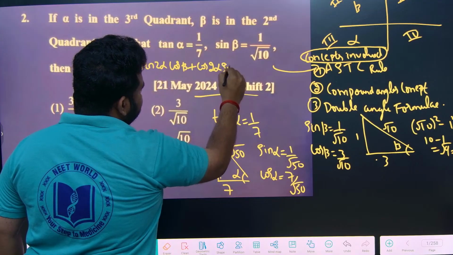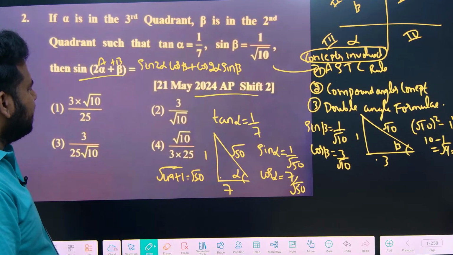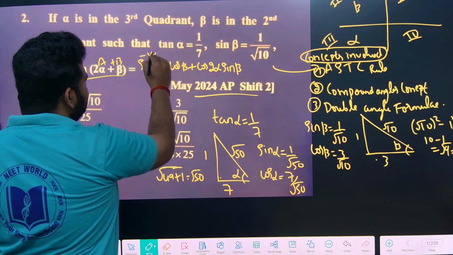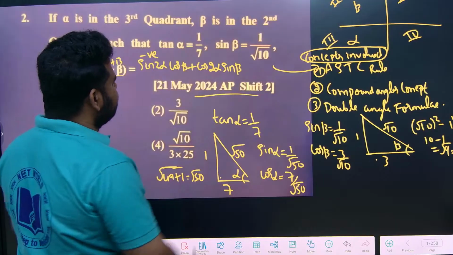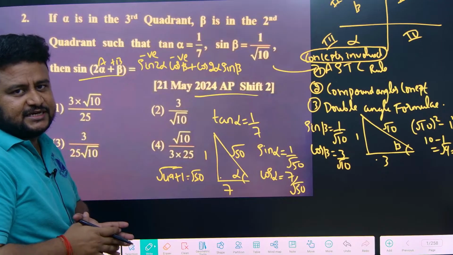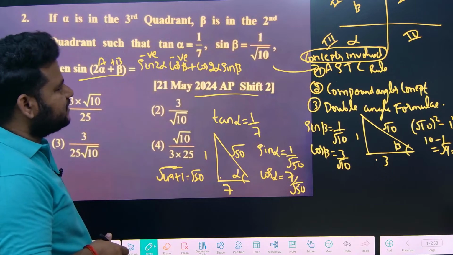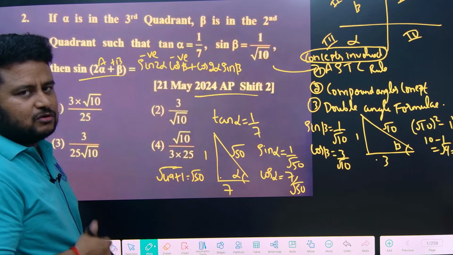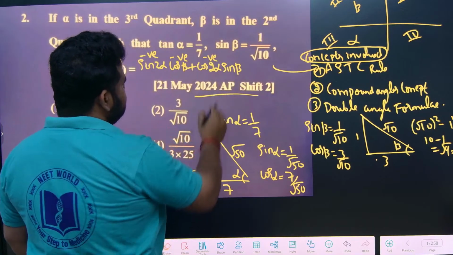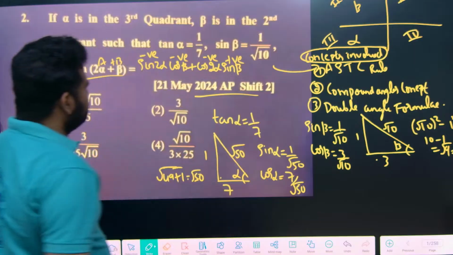into sin beta. Now see here, alpha is in which quadrant? Alpha is in the third quadrant, which means sin is negative, so this value will be negative. Beta is in the second quadrant, which means cos will be negative, because in the second quadrant only sin and cosecant are positive. So cos 2 alpha, alpha is in the third quadrant, and in the third quadrant cos is negative, only tan is positive. So this will also be negative. What about sin beta? Sin beta is in the second quadrant, so this is positive, not a problem.